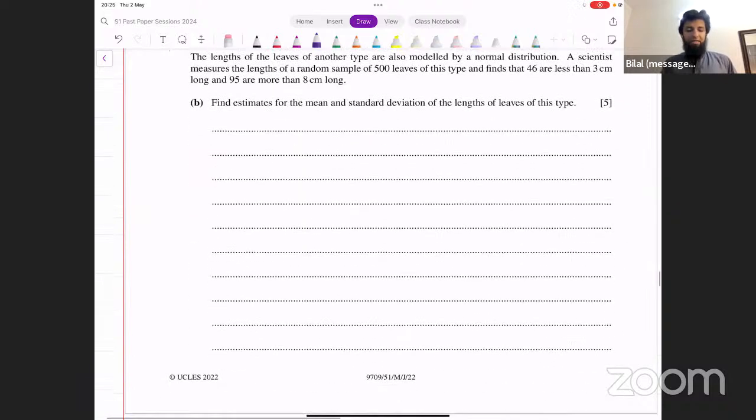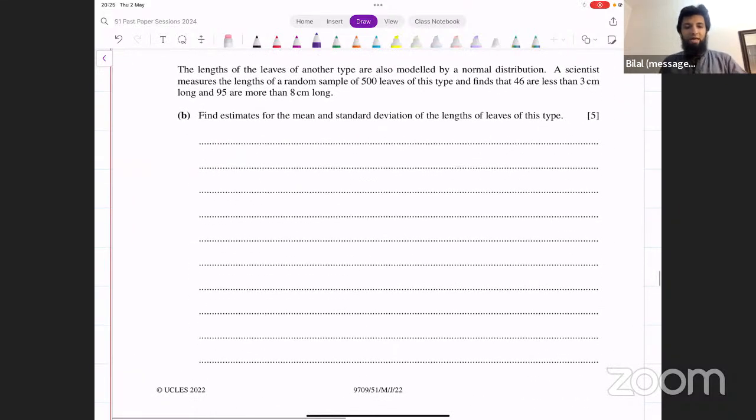Okay, now it says the lengths of the leaves of another type are also modeled by a normal distribution. A scientist measures the lengths of a random sample of 500 leaves of this type and finds that 46 are less than 3 centimeters and 95 are more than 8 centimeters long. Find estimates for the mean and standard deviation of the lengths of leaves of this type. Now, the mean and standard deviation are missing, and we've got some information about probability. This is inverse normal, right?